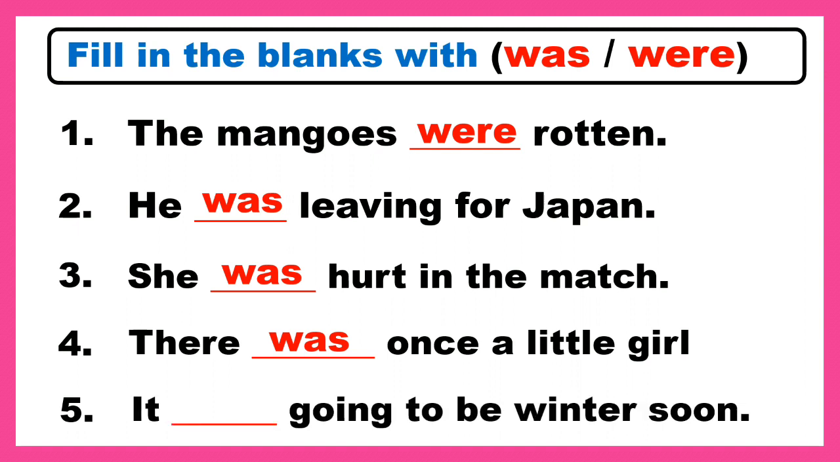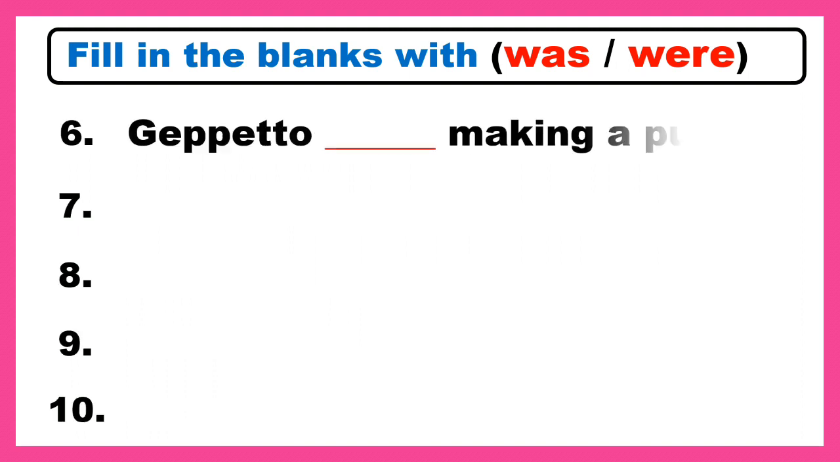It dash going to be winter soon. Single thing. It dash going to be winter soon. Was. Answer is it was going to be winter soon. Gepetto dash making a puppet. Gepetto is a single person, so we will use was. Gepetto was making a puppet.